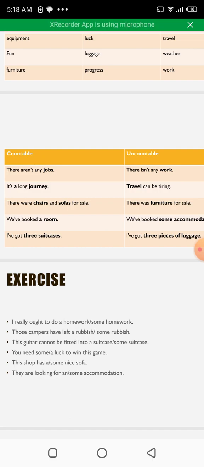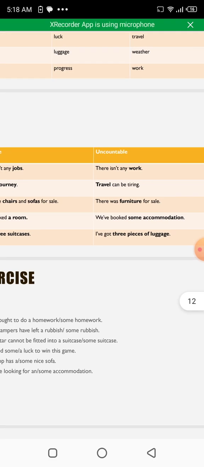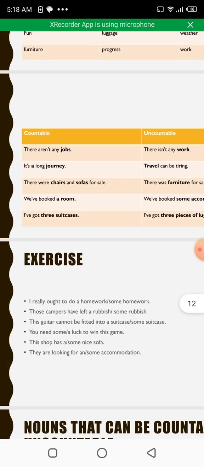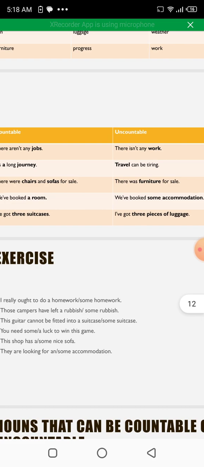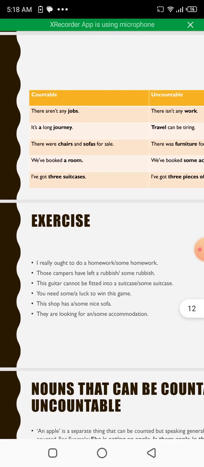We have booked a room. Room is countable, so "a room", but we have booked some accommodation. Accommodation is uncountable, so we can't say we have booked an accommodation. That would be incorrect. We have booked some accommodation. I've got three suitcases. Suitcases is countable, so three is correct. And I've got three pieces of luggage because luggage is uncountable, so we can't say I've got three luggages. That would be incorrect. I've got three pieces of luggage.